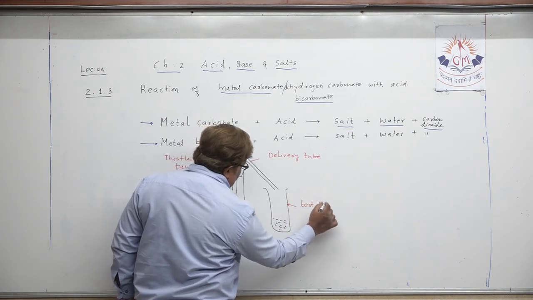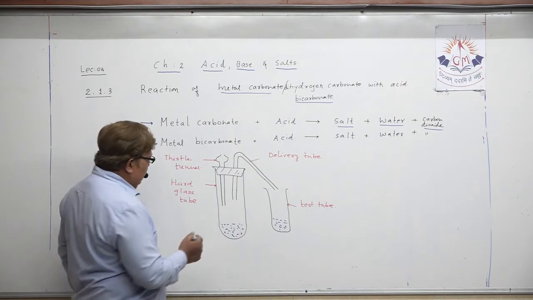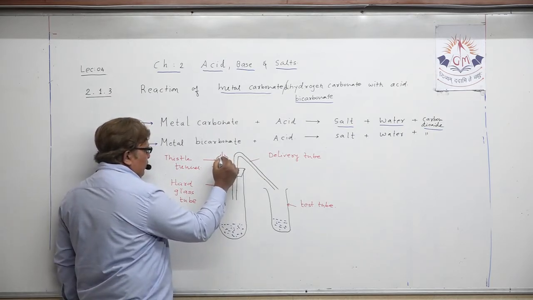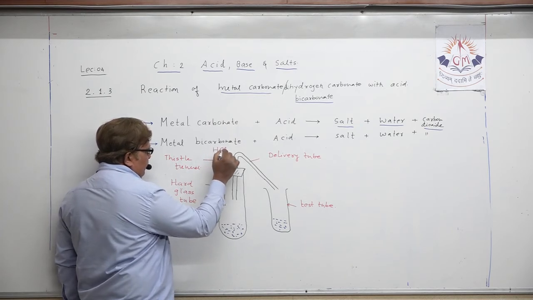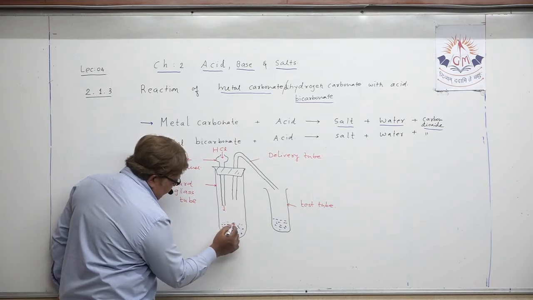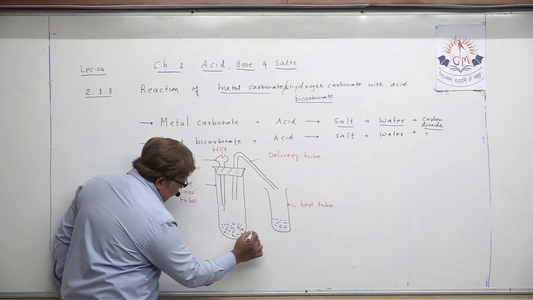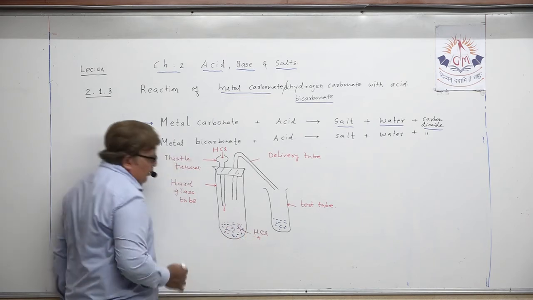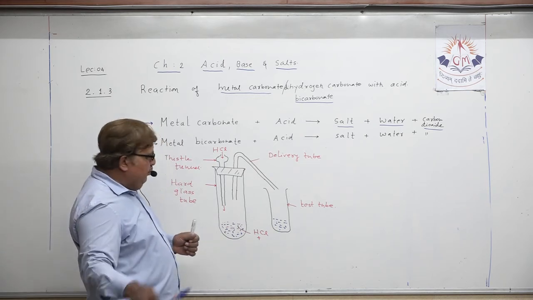This is the apparatus arrangement we have shown. Now my dear student, from here you will pour hydrochloric acid, HCl. The acid which is poured here will mix with the metal carbonate already there, or metal bicarbonate.